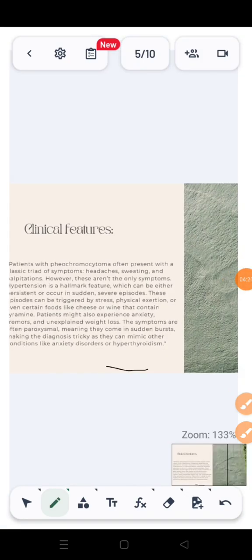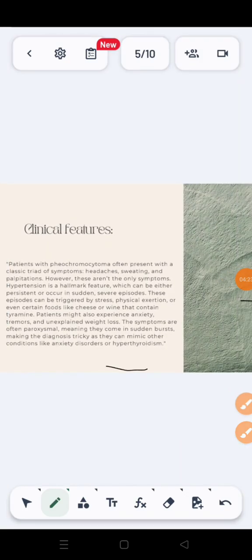So, clinical features: patients with pheochromocytoma often present with a classic triad of symptoms. You know, many diseases have triads, so this one also has a triad, which we have to understand. First one is headache, second one is sweating, and third one is palpitations. However, these aren't the only symptoms.